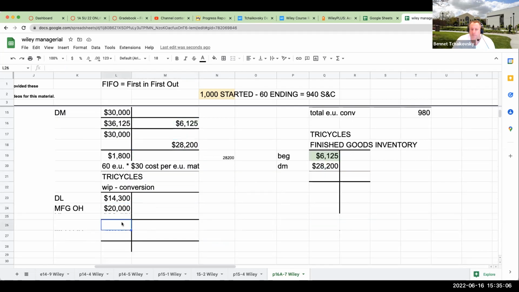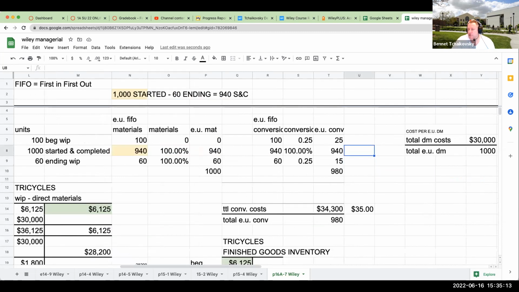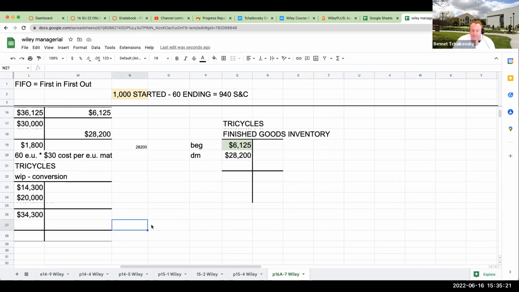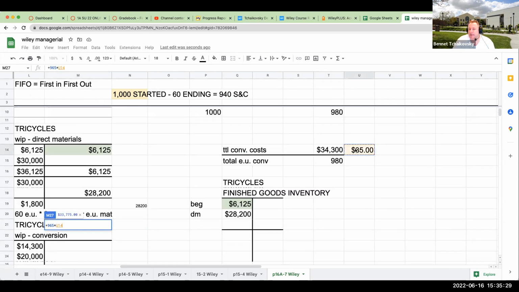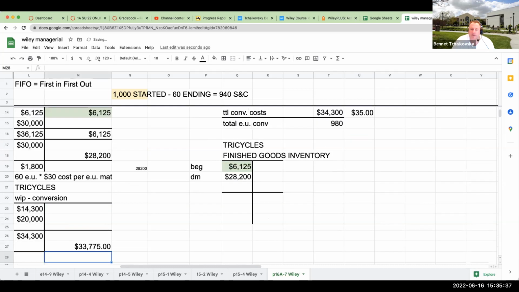For this part over here, my total work in process conversion costs are 34,300. If I look at how much I sent to finished goods, I sent 965. So this is 940 plus the 25 from the beginning. So I'm going to take 965 and multiply that by my cost per equivalent unit for conversion. Again, this is what I transferred out, 25, 940, and I basically have 35 left. So over here, this is going to be for my conversion.